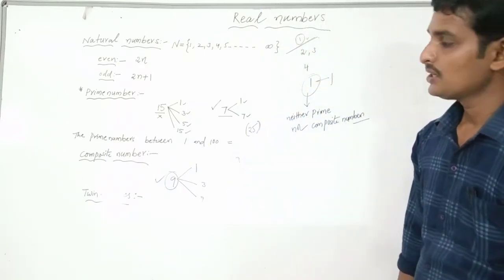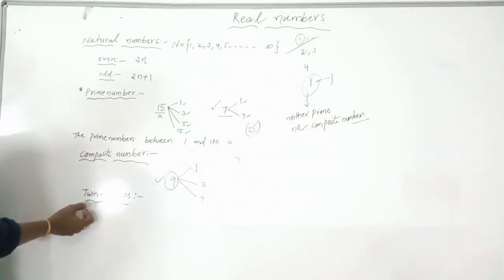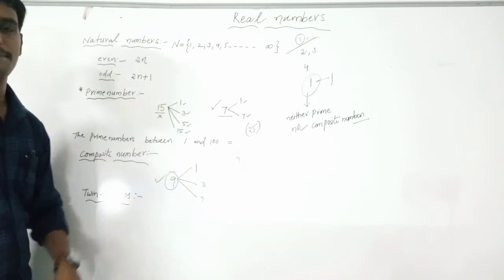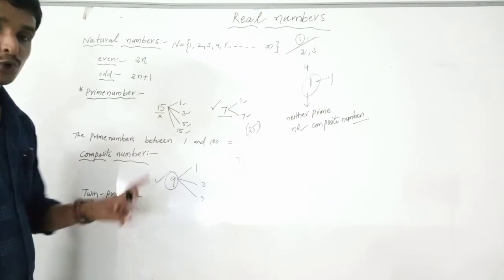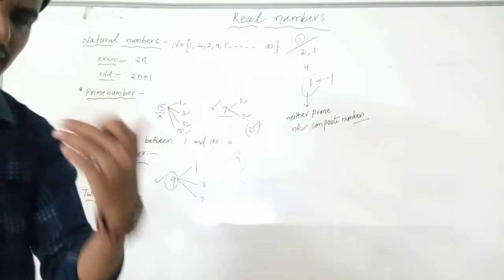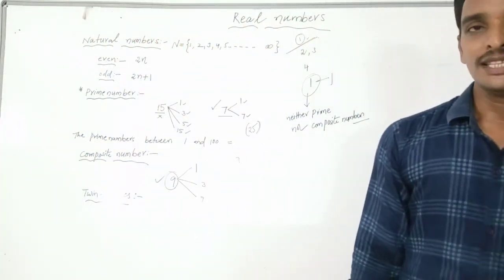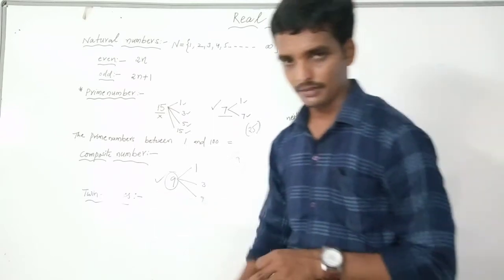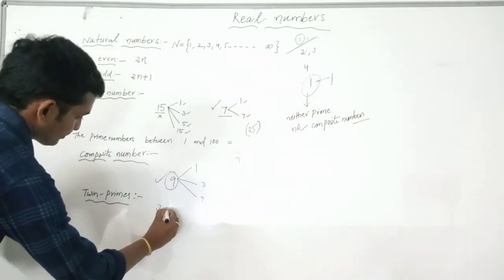Are you okay? So now we are going to twin primes. In the name there is the word primes. Twin primes are prime numbers where the difference between the two prime numbers is 2. You can take any two prime numbers as you wish, but if the difference between them is exactly 2, they are called twin primes. For example, I am writing 3 comma 5.